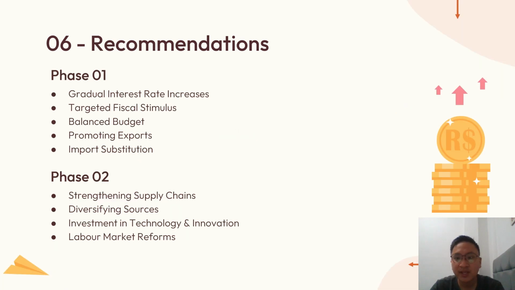Here are some recommendations that can be made for the US. For example, a gradual increase in the interest rate, a balanced budget, promoting exports, and also import substitution, while also internally strengthening supply chains, diversifying sources, investment, and reforming the labor market.